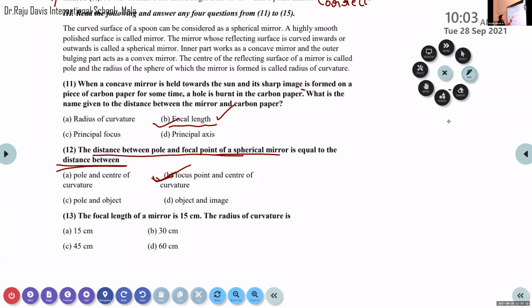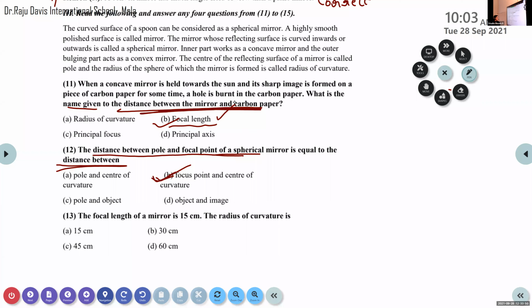Here the distance between the pole of the mirror and the focus of the mirror is the focal length. They are asking about the distance between the mirror and the carbon paper, that is, the distance between the pole of the mirror and the exact focus of that mirror. That is focal length, not focal point.